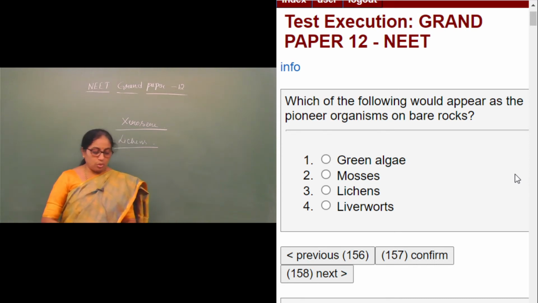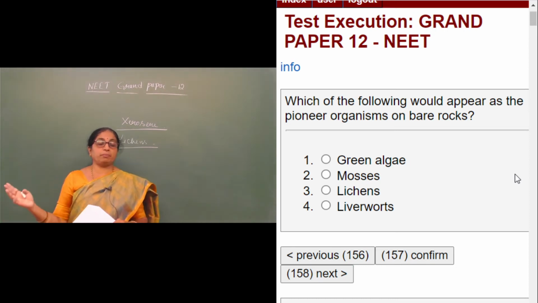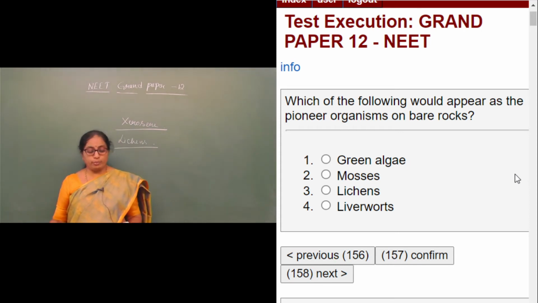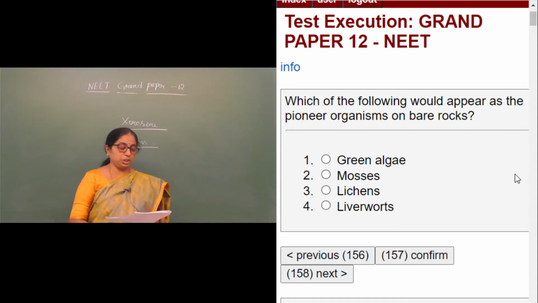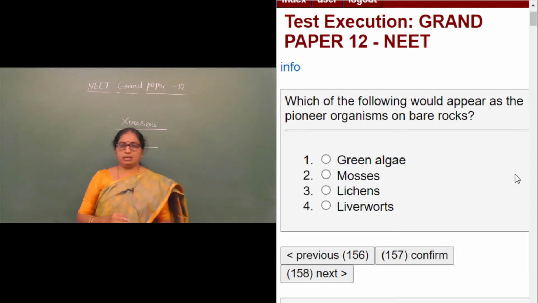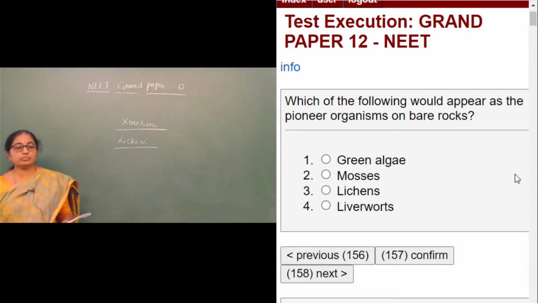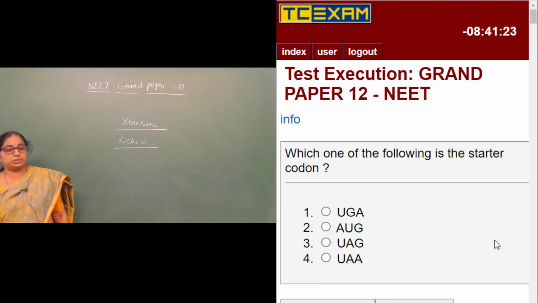This is followed by mosses. So the pioneer organisms are the lichens, followed by the mosses, followed by the grasses, then the perennial grass, then the shrubs, and finally the small shrubs. This is how there is a predictable change going on in a succession. Yes, so the pioneer species here is lichens. Moving on to the next question.